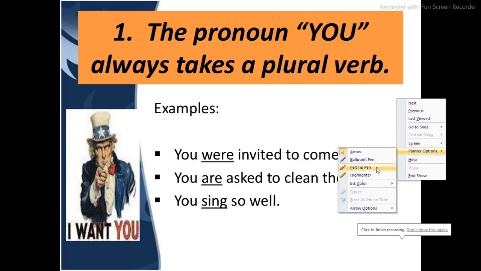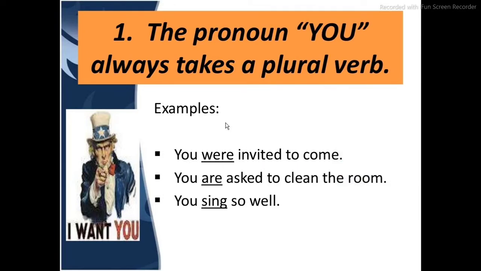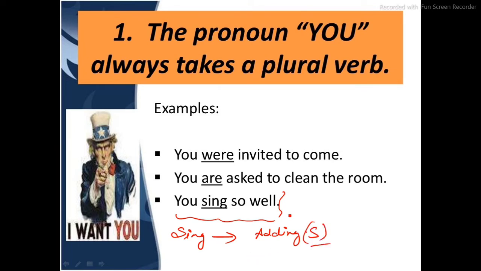Okay, we've got examples right in front of us. Now you were invited to come, you are asked to clean the room, and you sing well. So remember that always, you will come with a plural verb. Now over here let us quickly understand. Look at this sentence, you sing well. The rule to convert a plural verb, sing is a plural verb, to a singular verb is by adding s. There are exceptions which we'll discuss later on, but the general rule is by adding s.